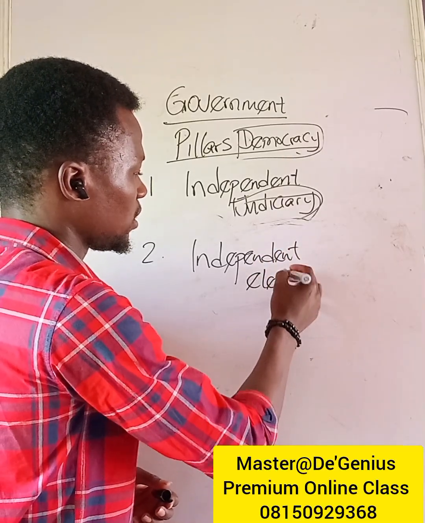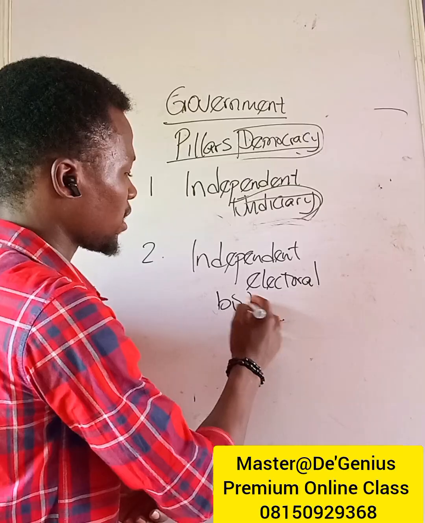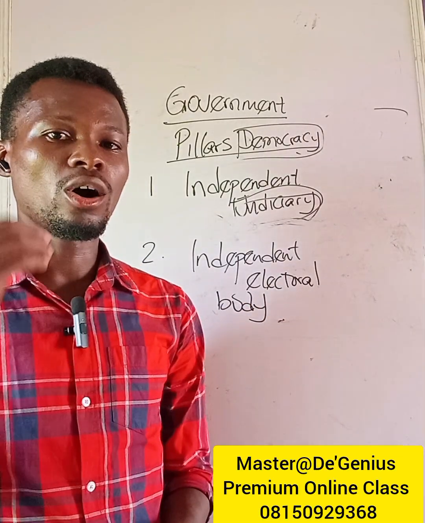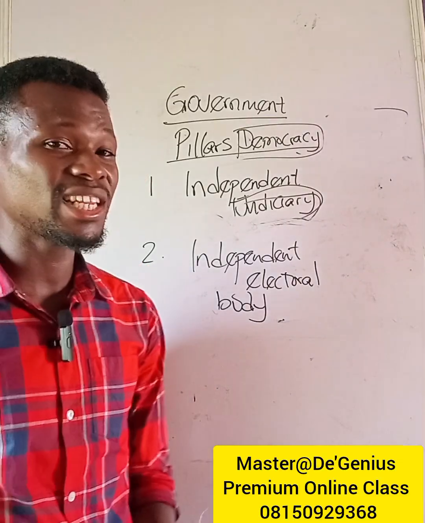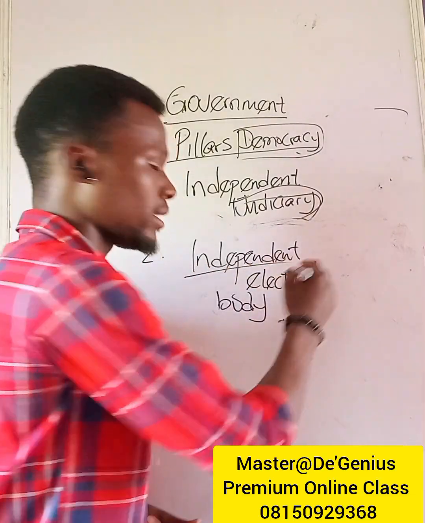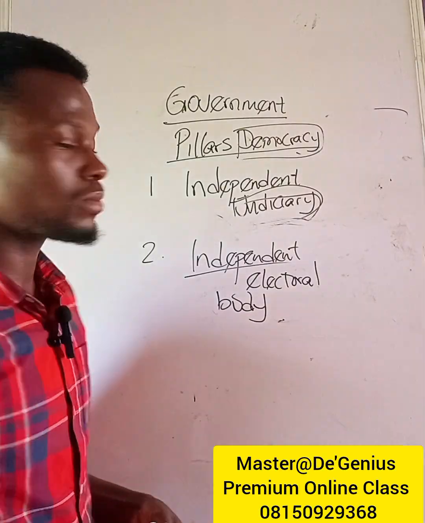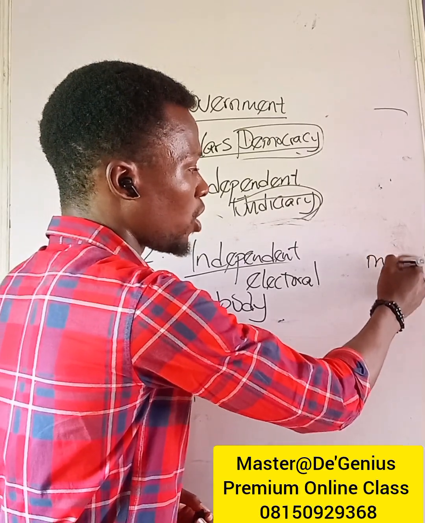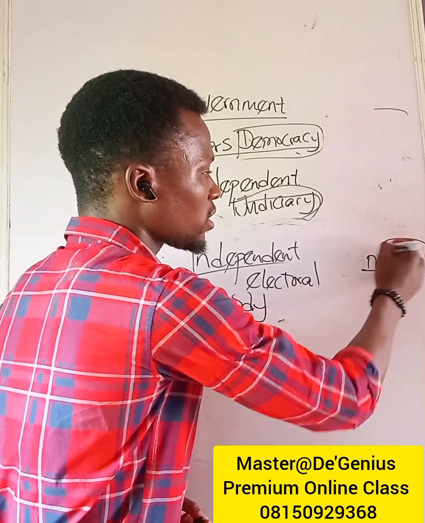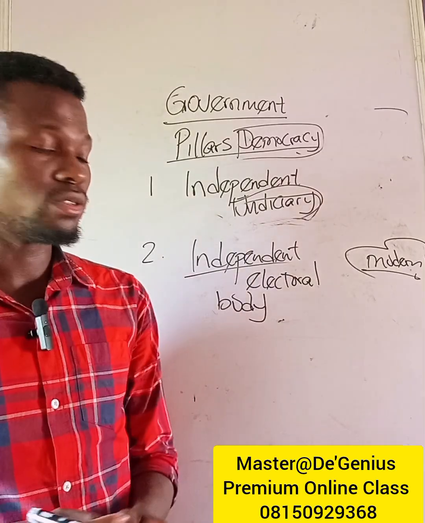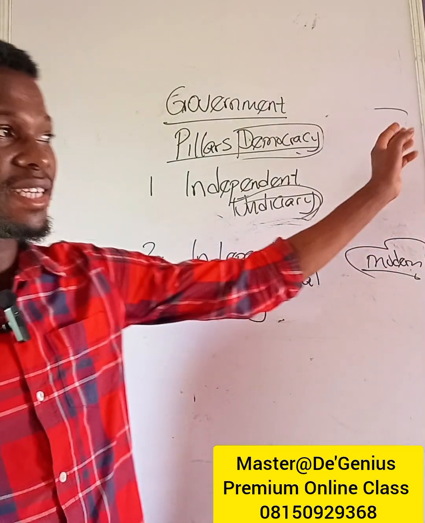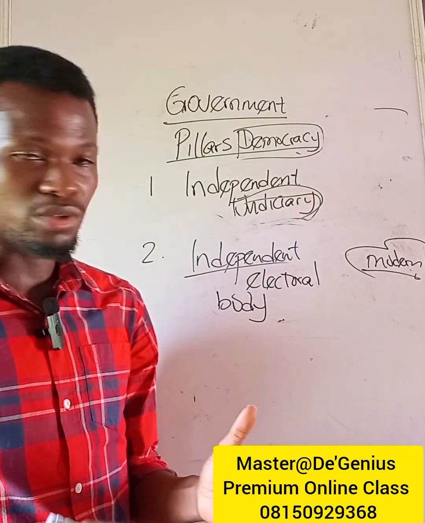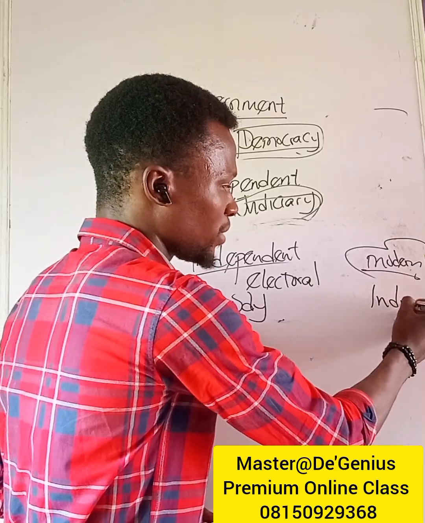Independent electoral body. Which means the commission, the agency, or the body that is in charge of conducting election must be truly independent. Don't forget that when I gave us the two types of democracy, I said the second one can also be called modern democracy, because it is very rare for you to see a nation or a state that still practices direct democracy. And so, the most common democracy we have now is indirect or representative democracy.